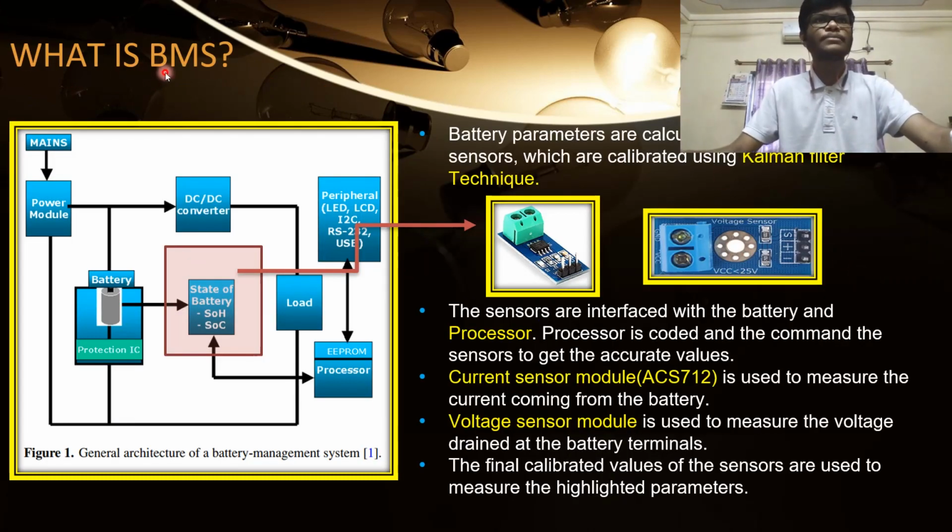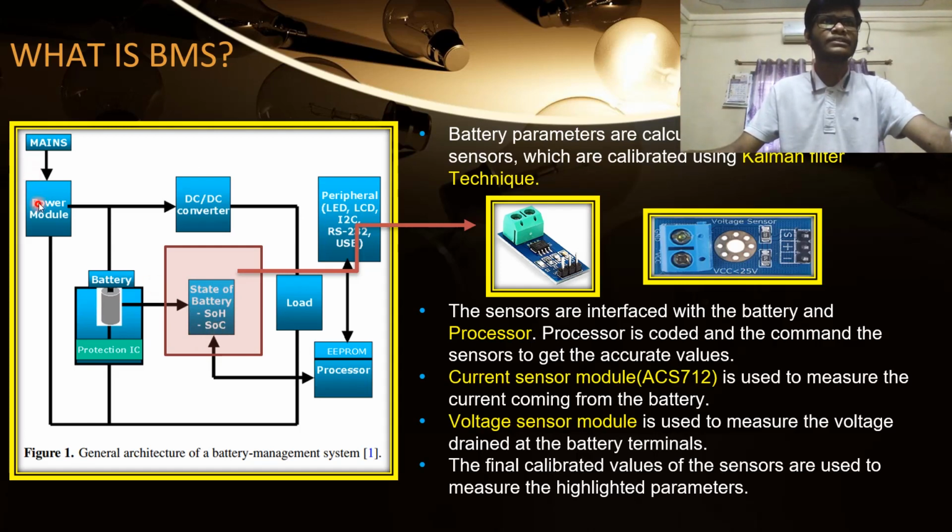Coming up to the next part, what is a battery management system. A battery management system is basically calculating the battery parameters, or in layman's language we can say calculating the battery health. We use this in electric vehicle applications. It is basically determining the state of the battery, SOH or SOC.